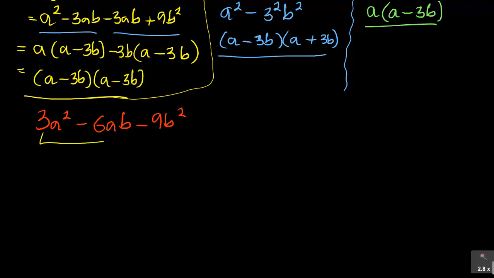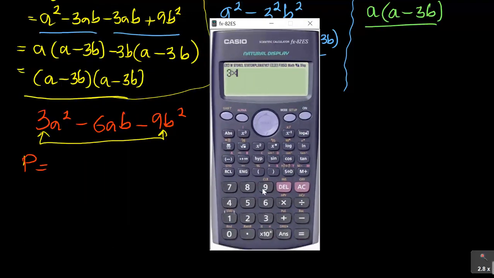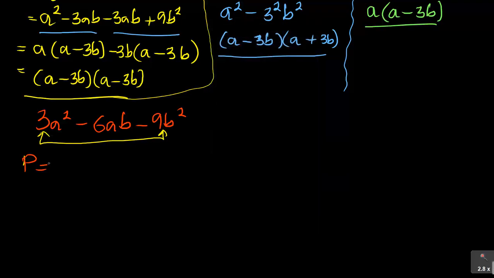So my product, which is my P there, is 9 times this. So 9 times minus 9 times 3. So 3 times negative 9 is negative 27. So I've got minus 27 a squared, b squared. And then the sum is the center there, which is negative 6ab.